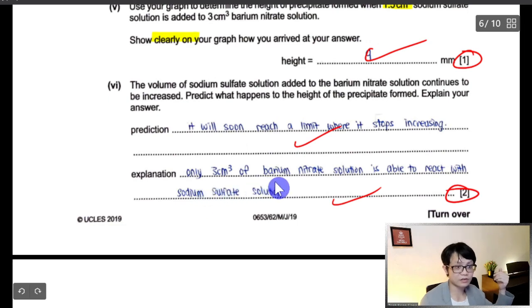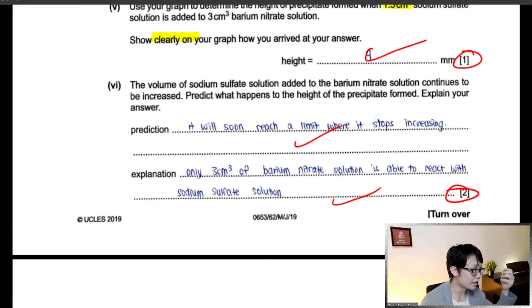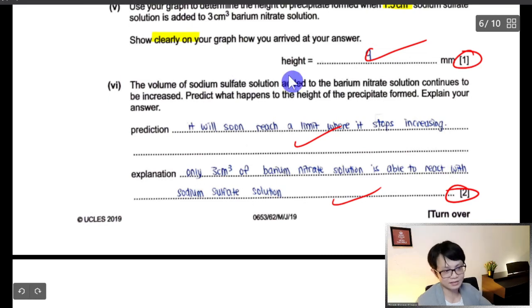Because there are only 3 sodium and it's able to react. Or the answer scheme actually mentions that the reactant is used up or sodium sulfide is in excess. The reaction is finished. Up to you, but I still think the student is answering well, though it's not in the marking scheme, the student shows that he or she understands the question.